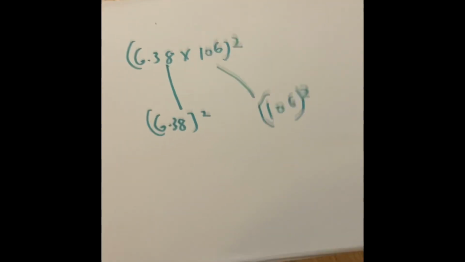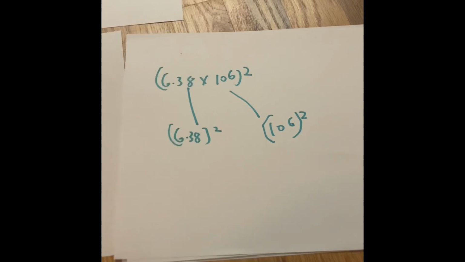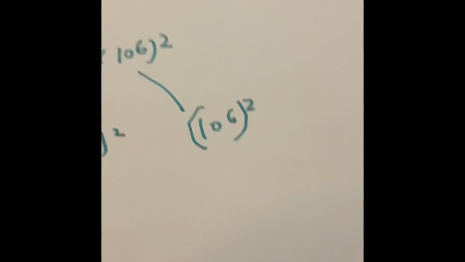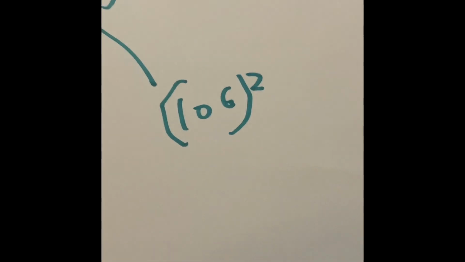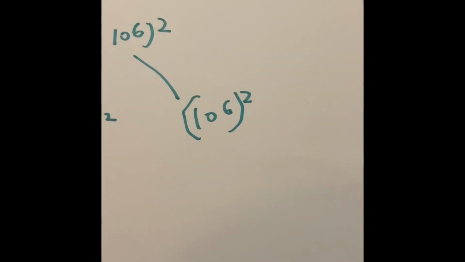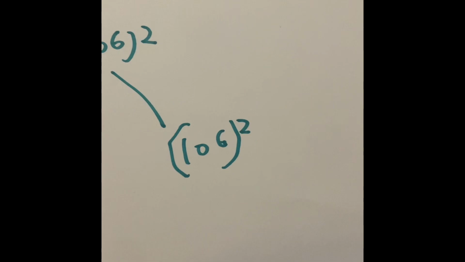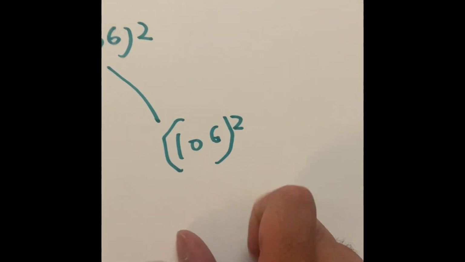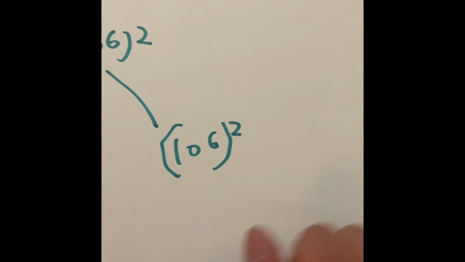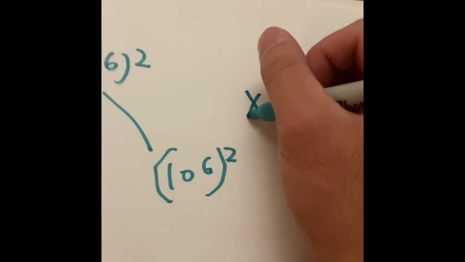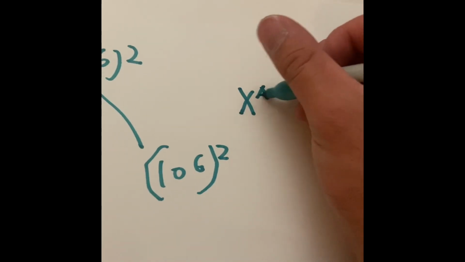10 to the power of 6 squared is going to be a lot easier because you don't have to expand it out. And not only that, it also follows the rules of exponents, which you probably learned in Algebra 1 or Algebra 2. So, the rule when you raise an exponent to another exponent: our base number is going to be x, and our exponent is going to be a.